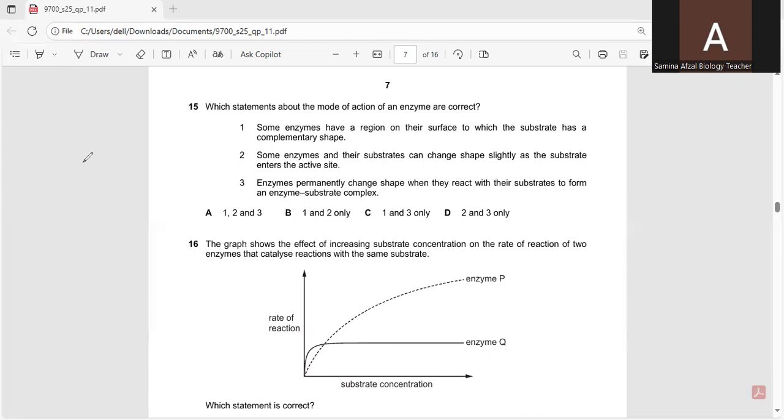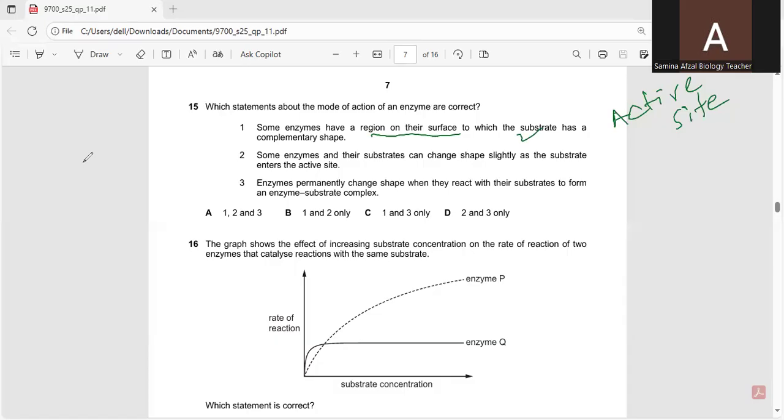They are talking about the active site, to which a substrate is attached. Enzymes have a specific region, the active site, so this statement is correct.